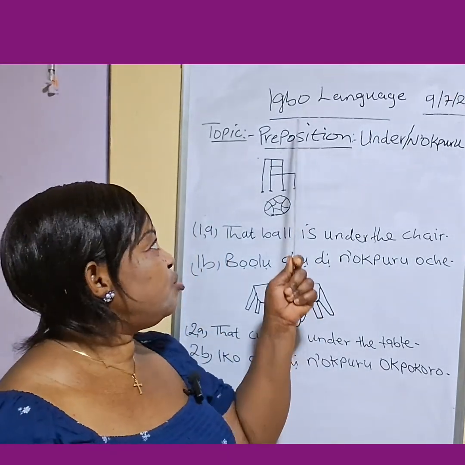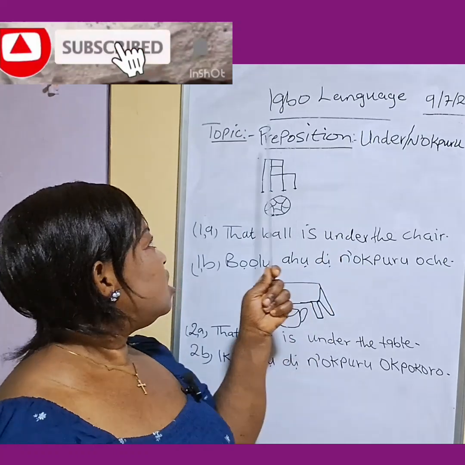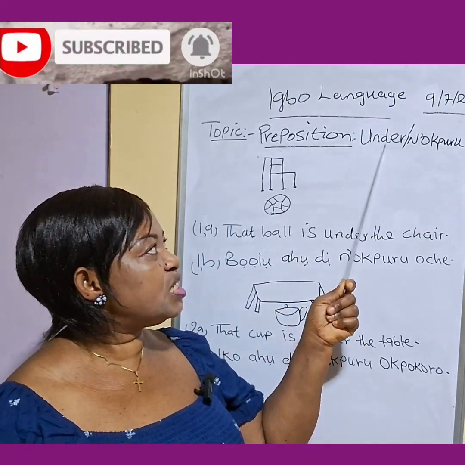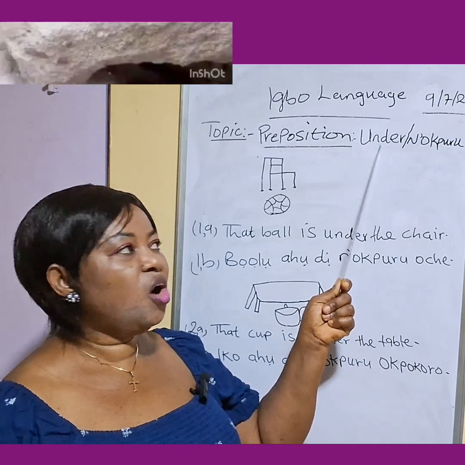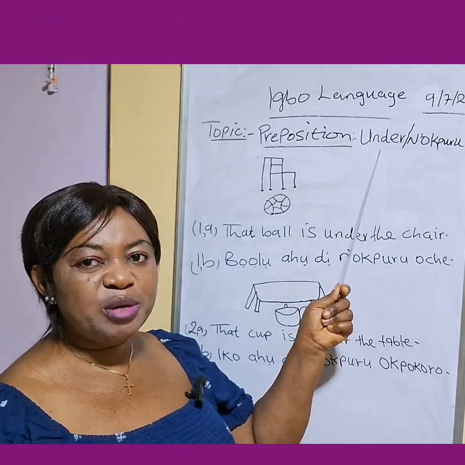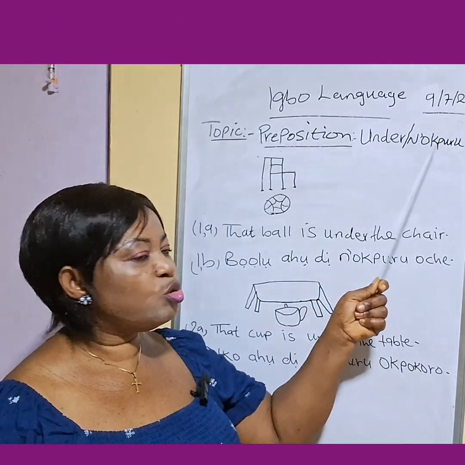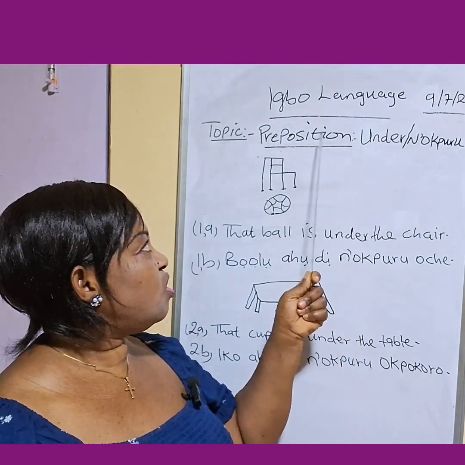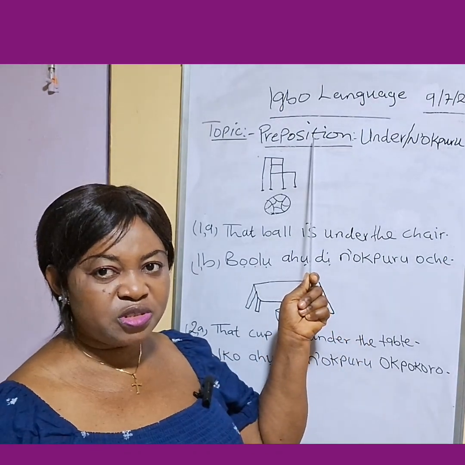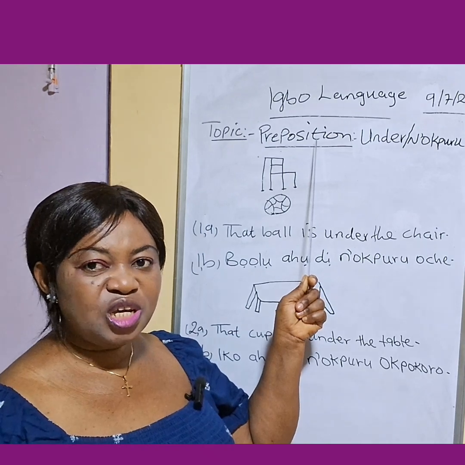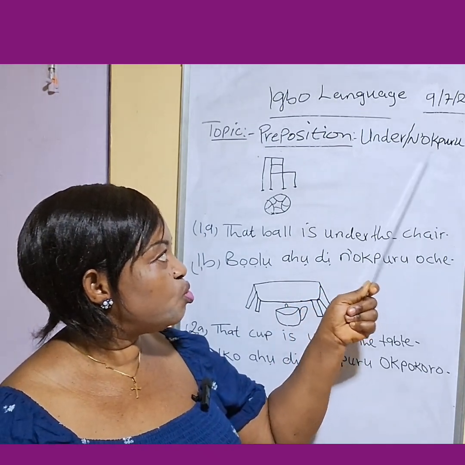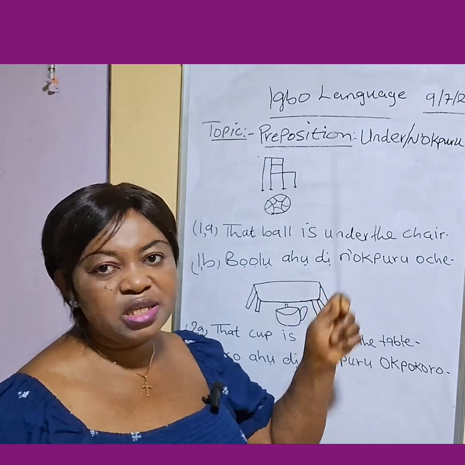We have Igbo language. We are going to look into a topic that says under. In Igbo, under means n'okpuru. This under is a preposition. Yes, it is a preposition. In Igbo, you call it n'okpuru. In English, it means under.